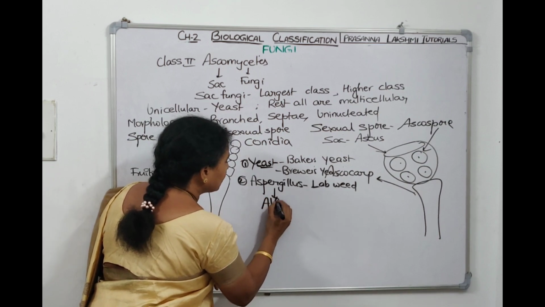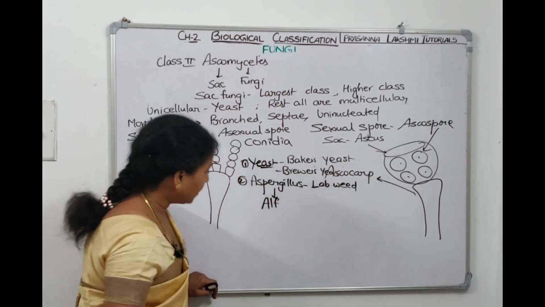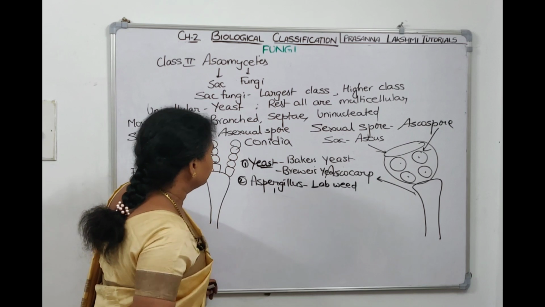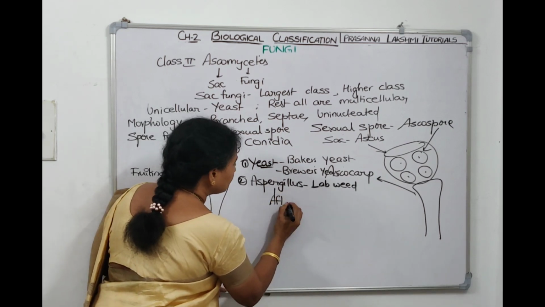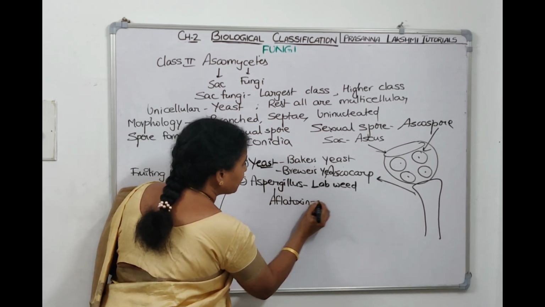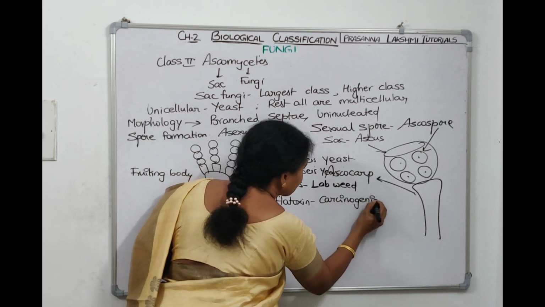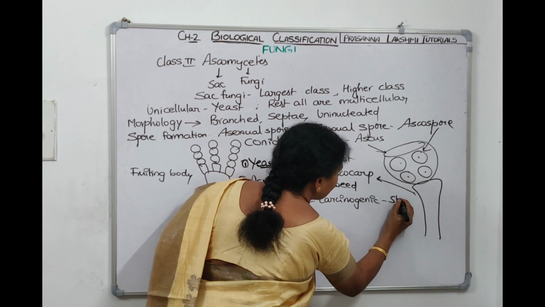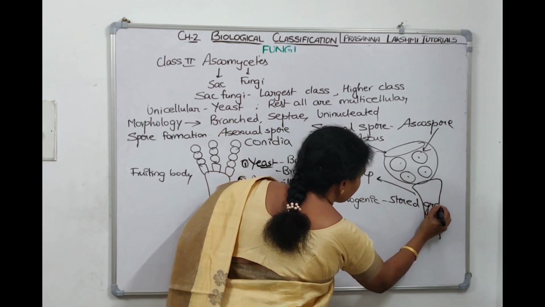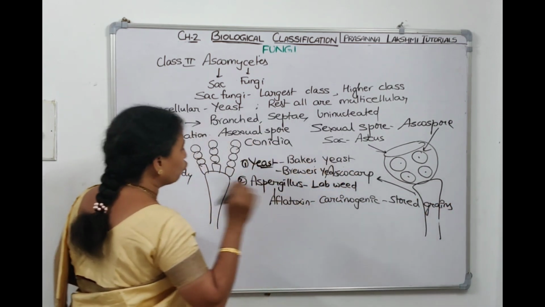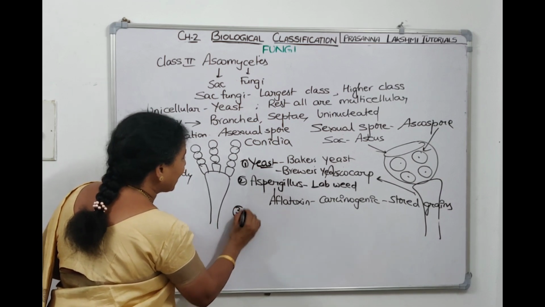Aspergillus releases aflatoxin, which is carcinogenic, which causes cancers. It is there in the stored grains. So that's why we should not store grains too long, because they get infected with aspergillus.